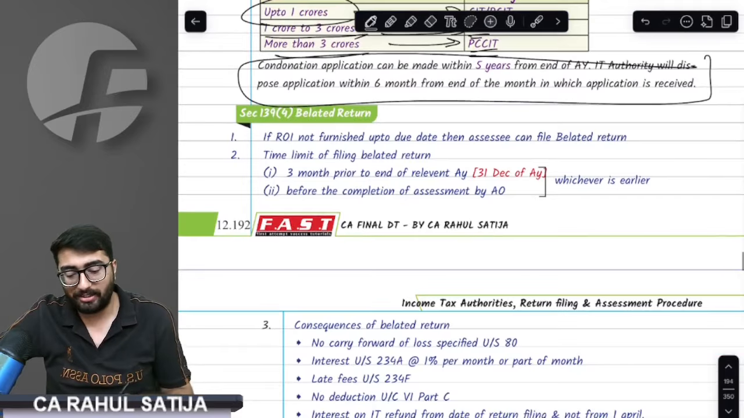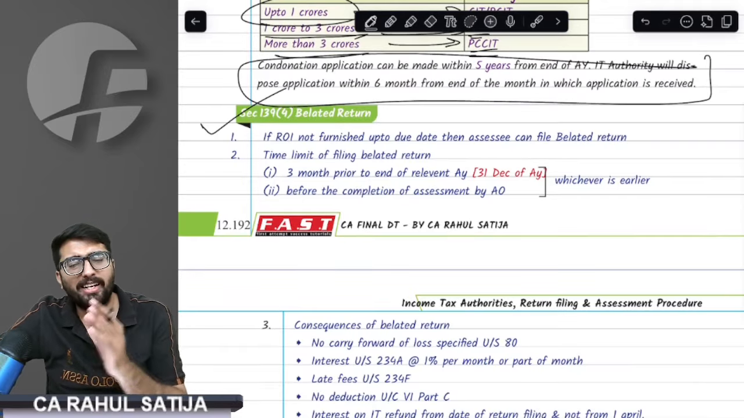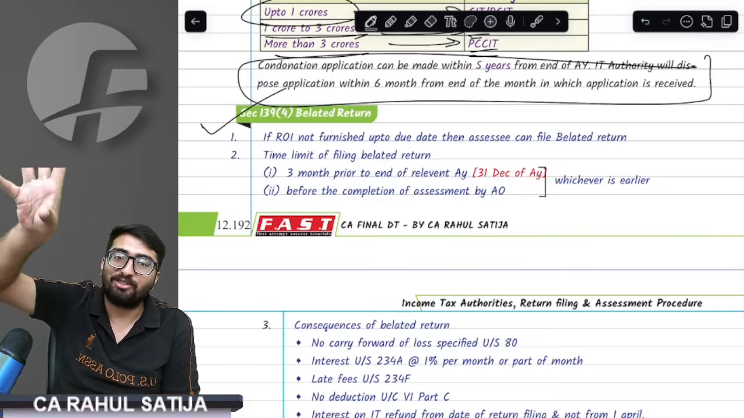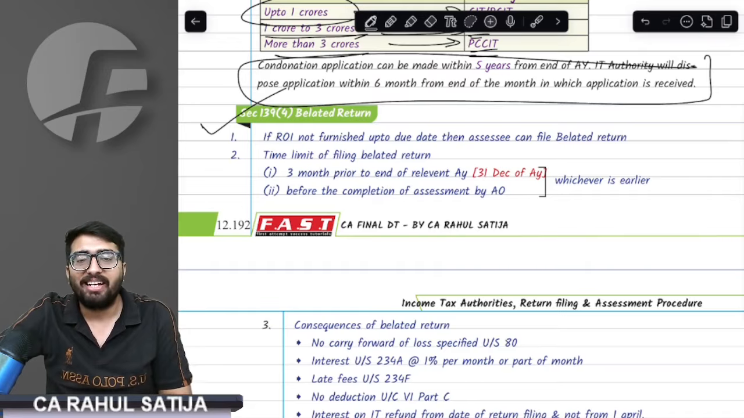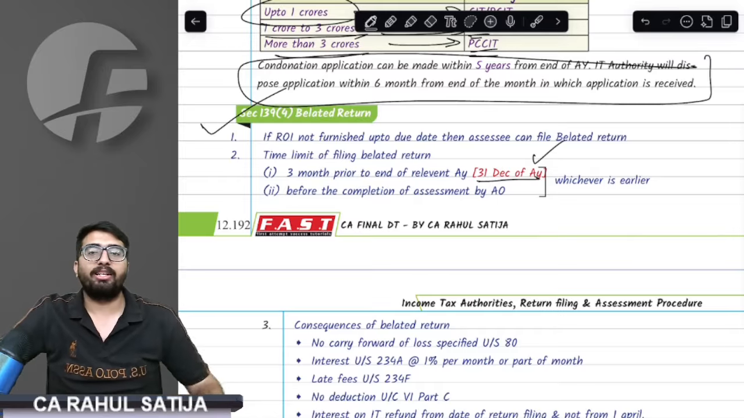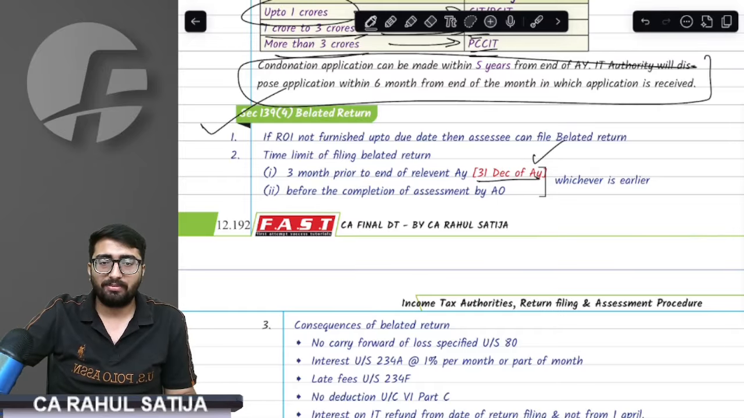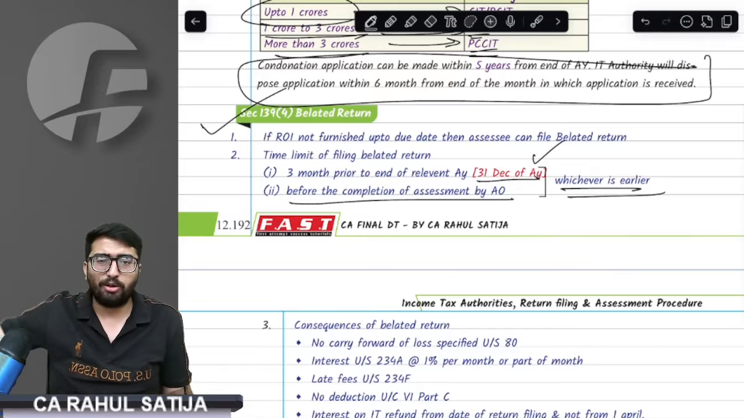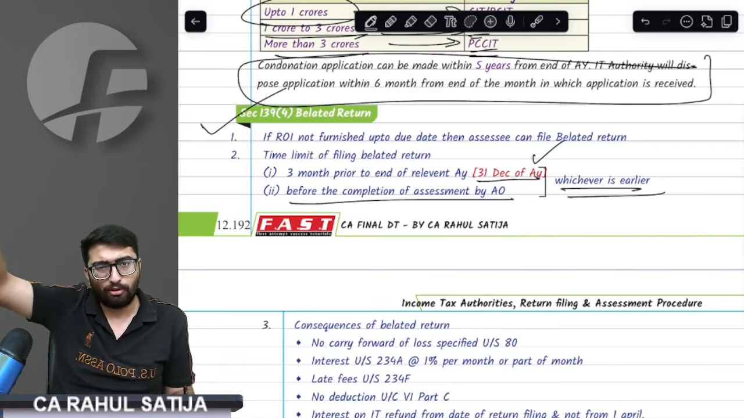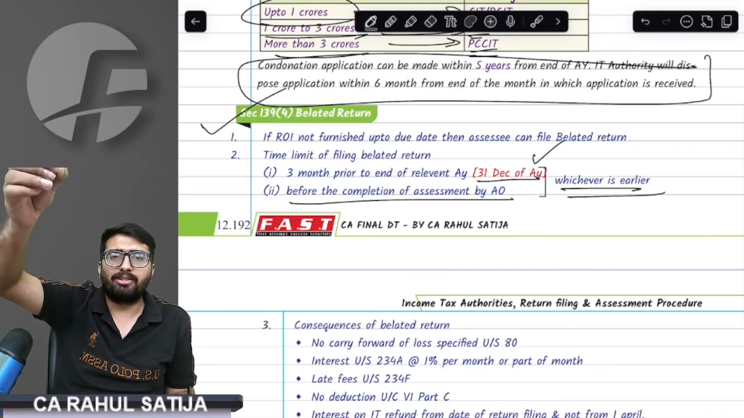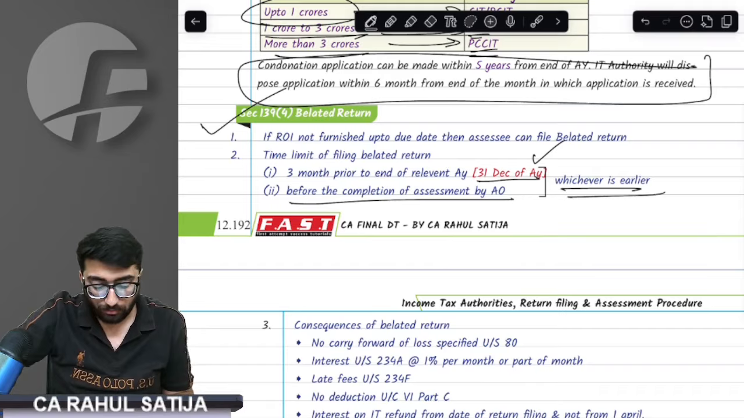Come on to belated return. You could not file the return on time because of which you now have to file a late return. Till when can you file a late return? The provision says up to 31st December of the assessment year, or before the completion of the assessment by the AO, whichever is earlier. If the AO does an early assessment before 31st December, that shall be considered the last date for the belated return.